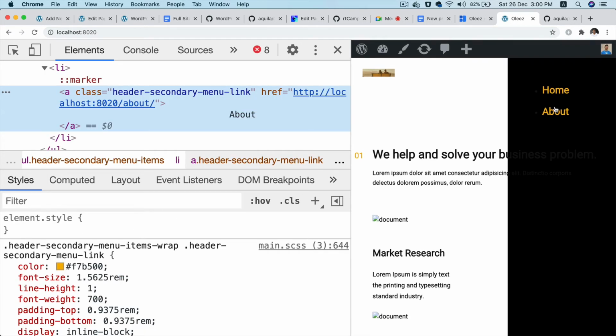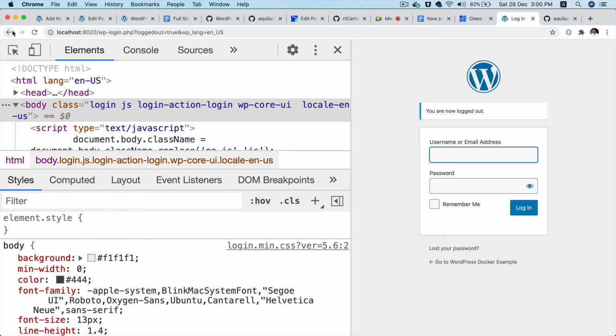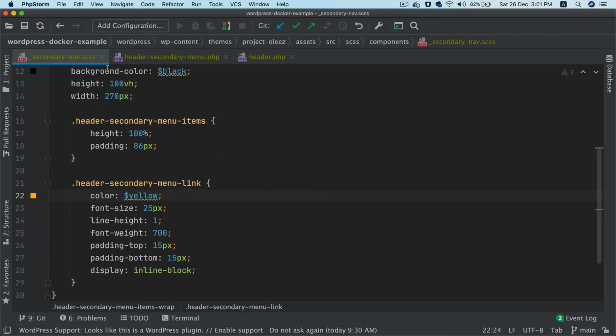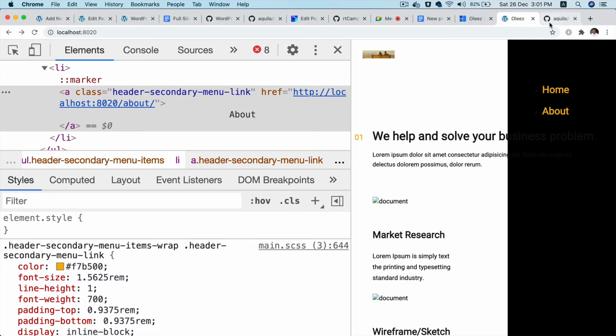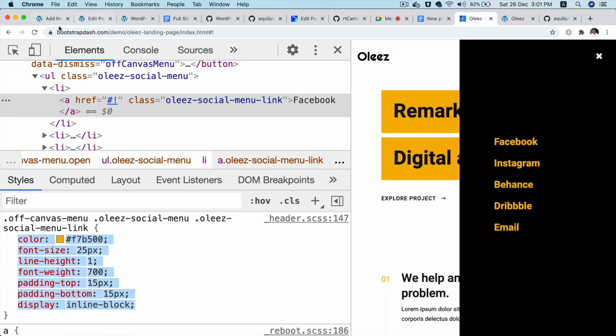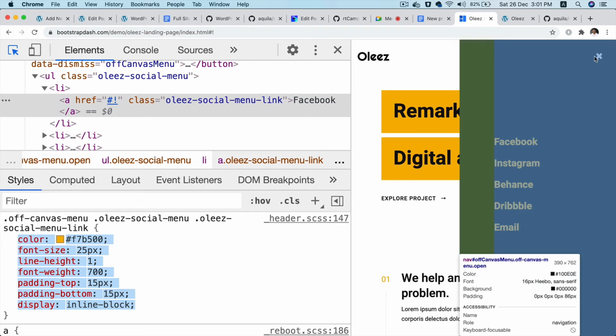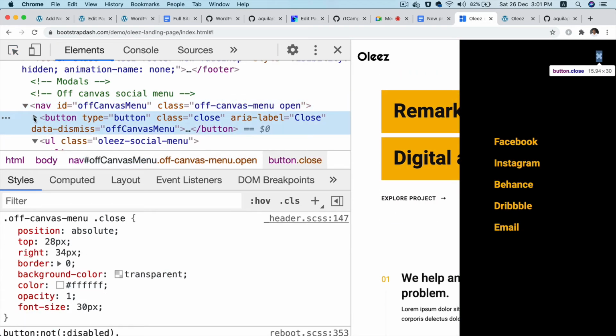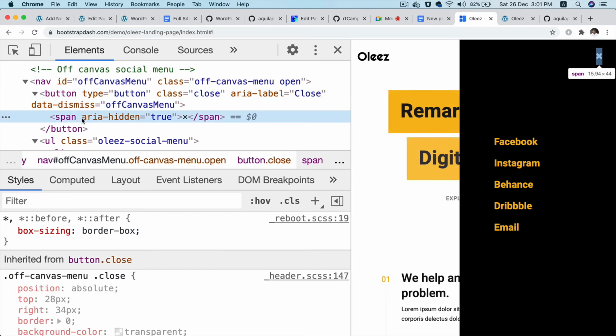Okay, now we also want a cross button to close it. I'm going to first log out from this so it's visible. Okay, I need a cross button there. So I think they should have already given a cross button somewhere. Here is the cross button. Yeah, here it is, just using the cross.